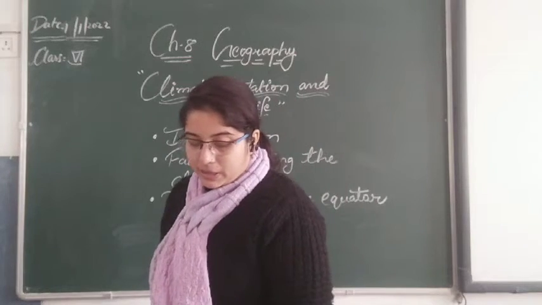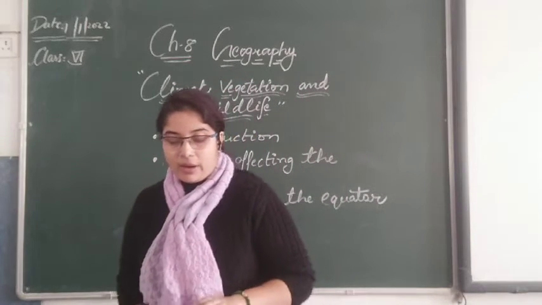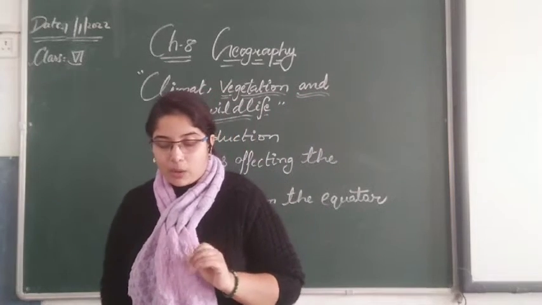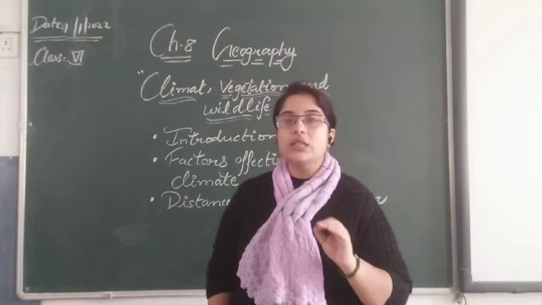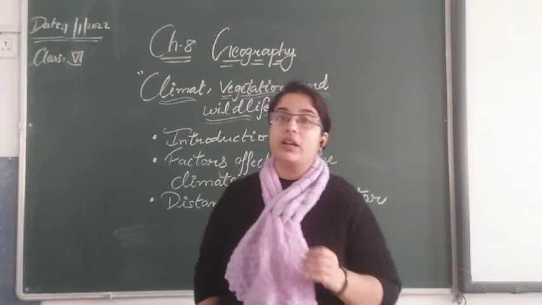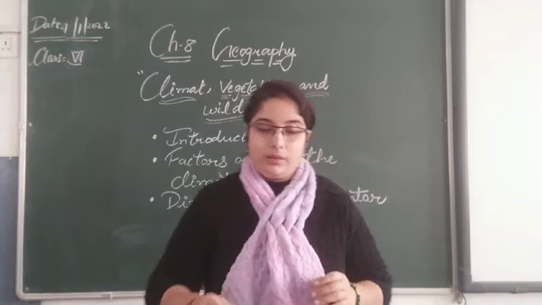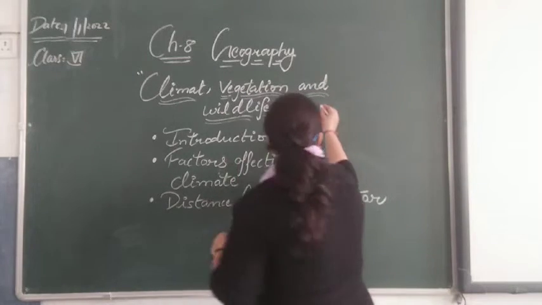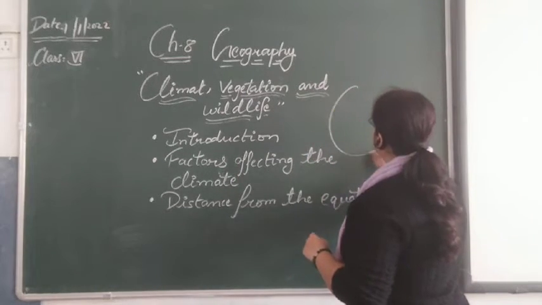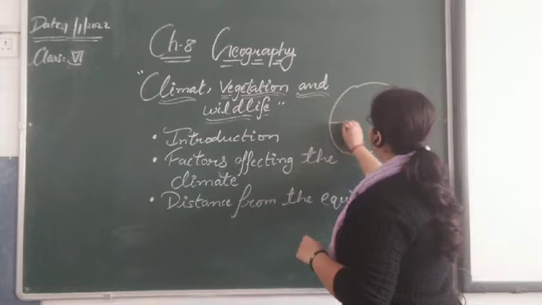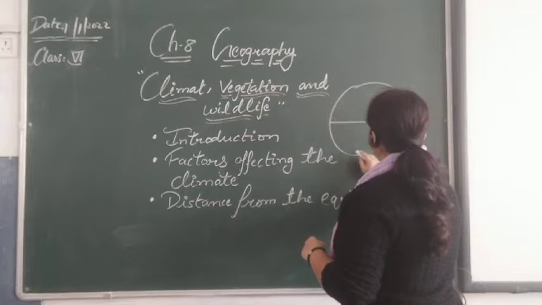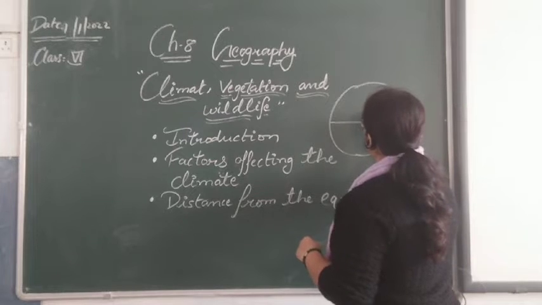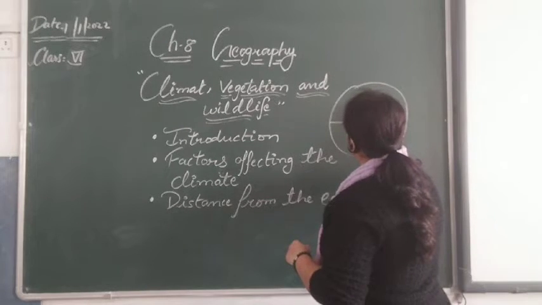Next, the climate of a region is affected by the following. Firstly, the latitude or the distance from the equator. Distance from the equator also affects the climate. Such as, I am drawing the diagram. This is our Earth, and there is the equator.